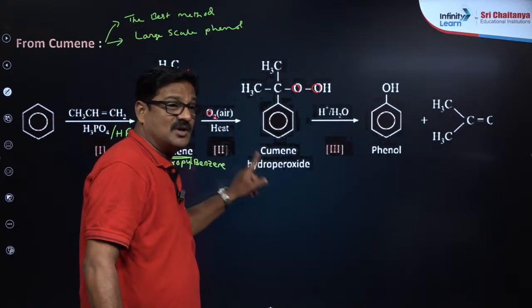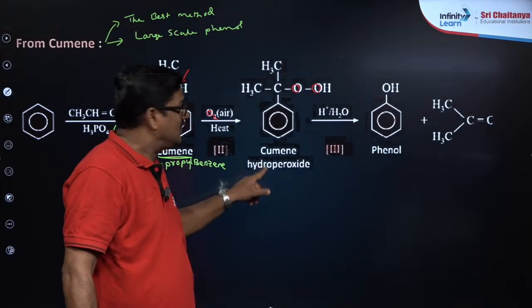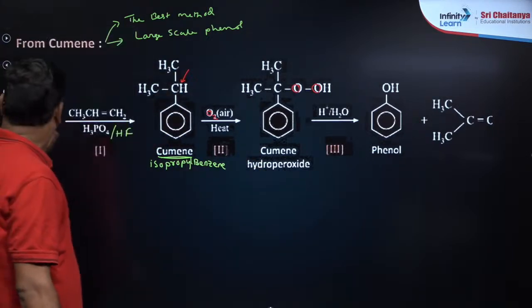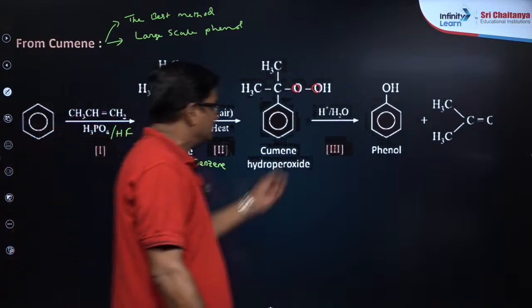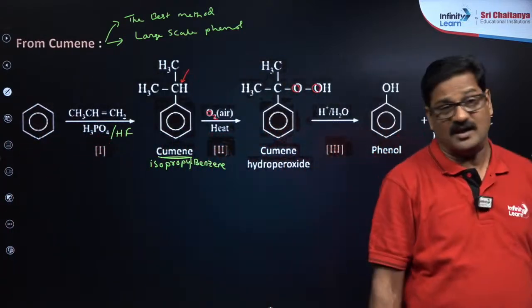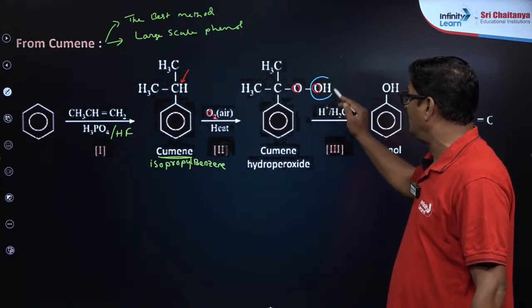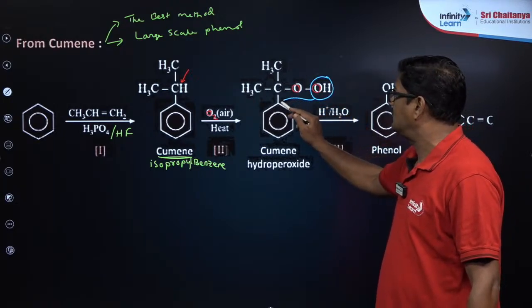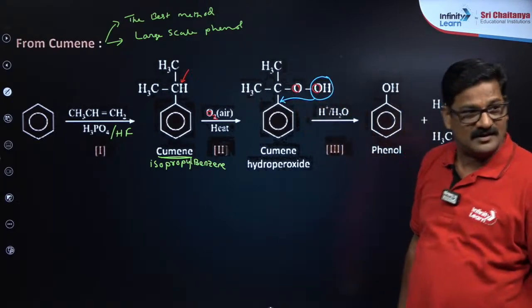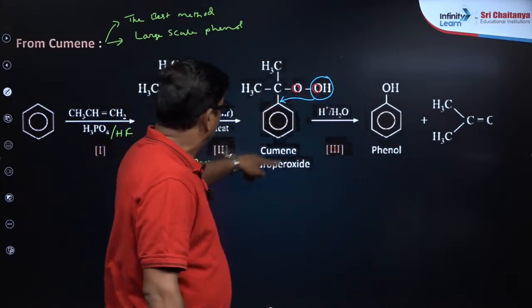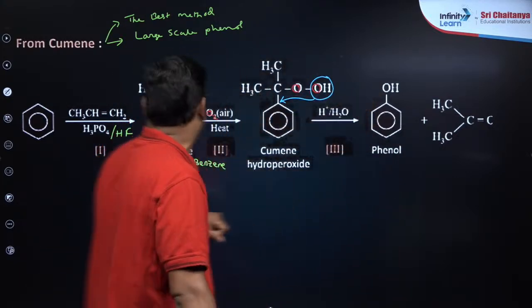This is what you call cumene hydroperoxide. This cumene hydroperoxide is a very important compound. So what happens? This cumene hydroperoxide is simply hydrolyzed, and this OH group gets attached to the benzene ring, right? So your cumene hydroperoxide becomes phenol.